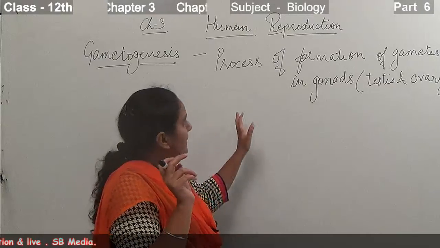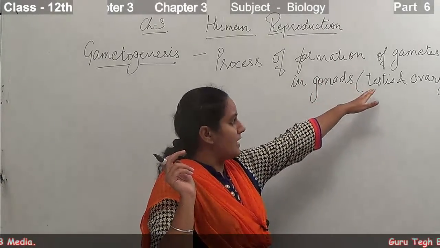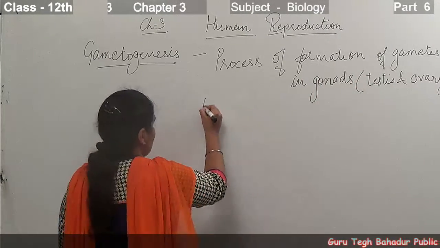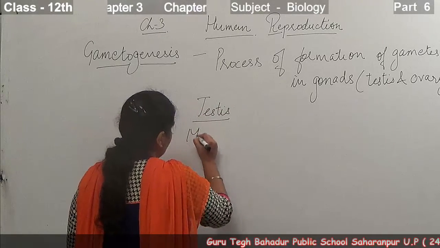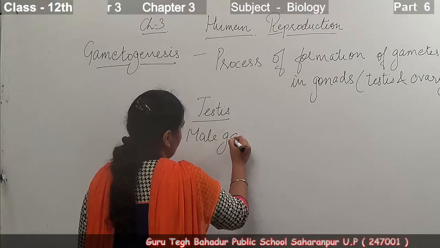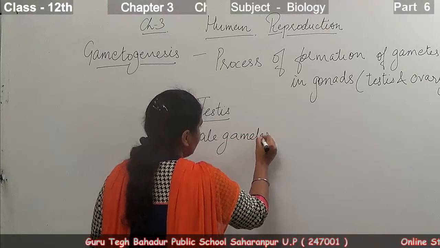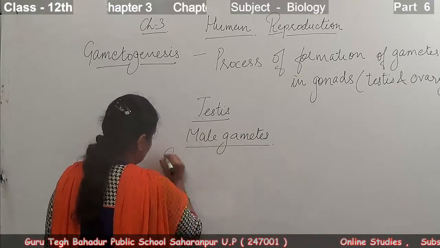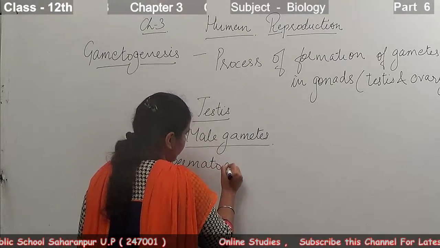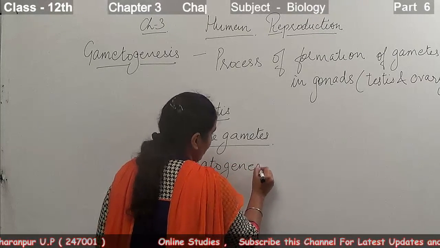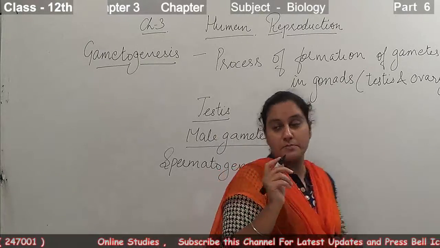Depending upon the type of the gonads, if the gametogenesis occurs in the testes, they are producing the male gametes, then this process is known as spermatogenesis, because here there is a formation of the male gamete, that is the sperms.